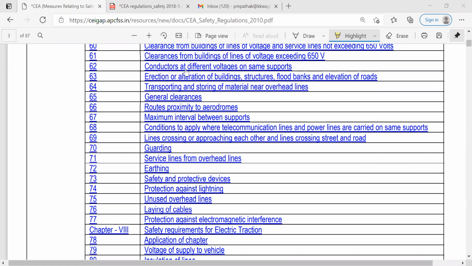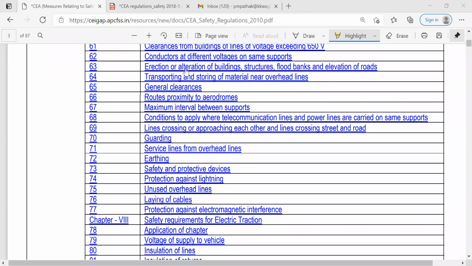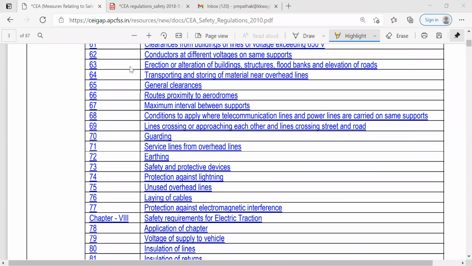So what exactly the conductors are, what are the types of conductor, what is the method of construction of those conductors, all these things should be thought about at different voltages, because for different voltages, there is a different type of conductor, different size and shape of conductor, different material of construction. Everything should be thought of, and then only a suitable conductor is going to supply that line. 63 is related to the erection or alteration of buildings, structures, flood banks and elevation of roads. So while transmission and distribution of this electrical supply, we have to think of all these points, that is given under 63.